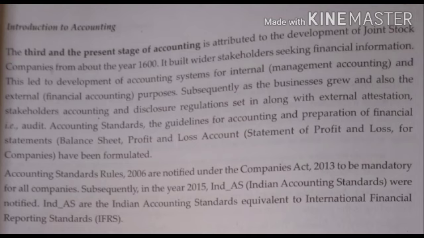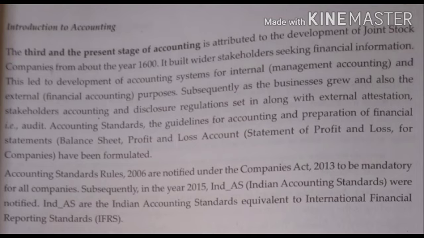They are known as joint stock companies. For these types of companies, the accounting has been developed. It built wider stakeholders seeking financial information. This led to an accounting system for internal and external purposes. It is for both management accounting and financial accounting.